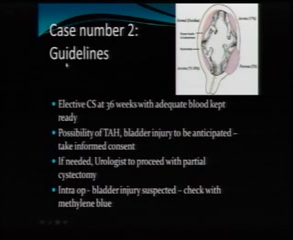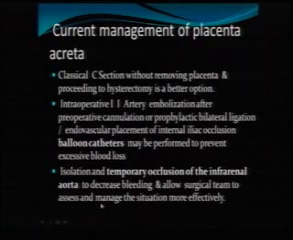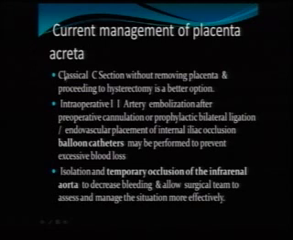So we all know about the guidelines for placenta accreta: elective cesarean at 36 weeks with adequate blood kept ready, total hysterectomy, bladder injury should be anticipated, take informed consent, a urologist to be present, and intra-op, if bladder injury is suspected, check with methylene blue. In the current management, we always go for classical cesarean section without removing the placenta and proceed to hysterectomy,